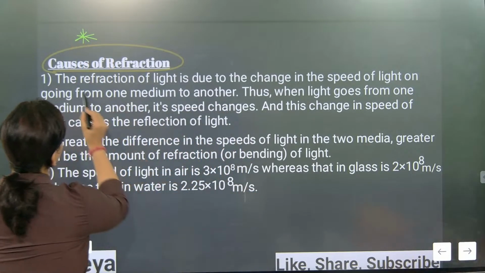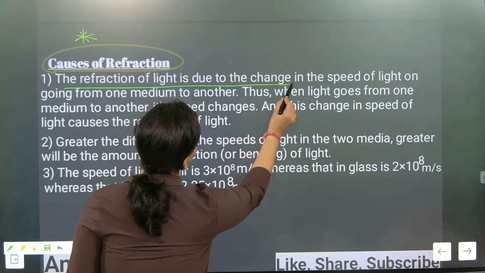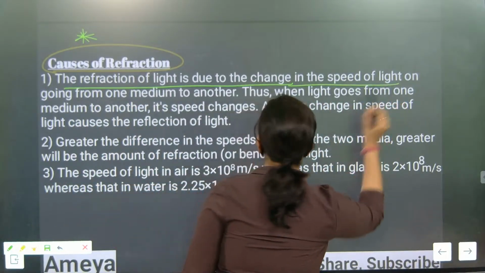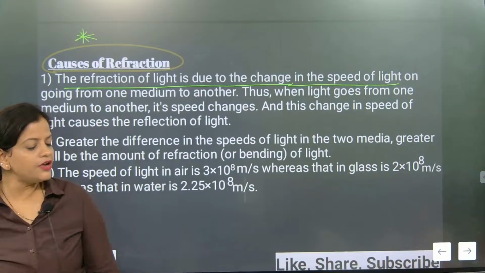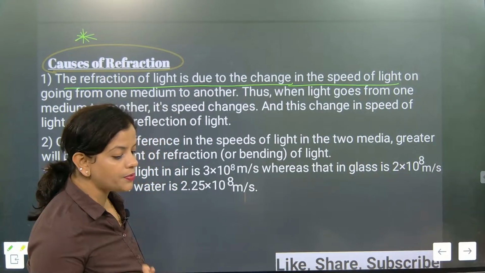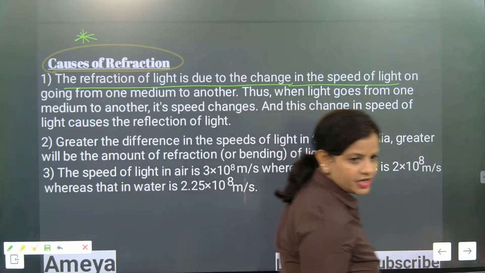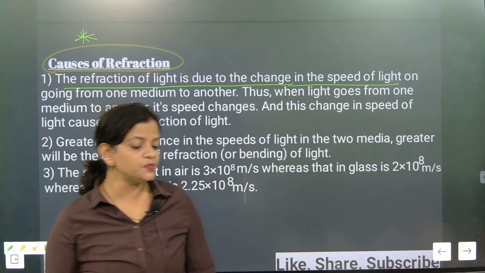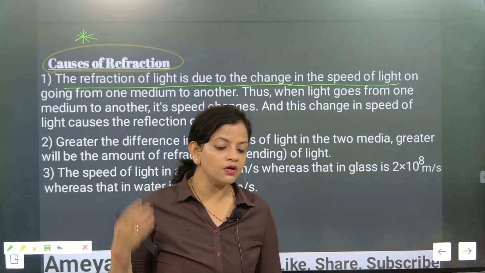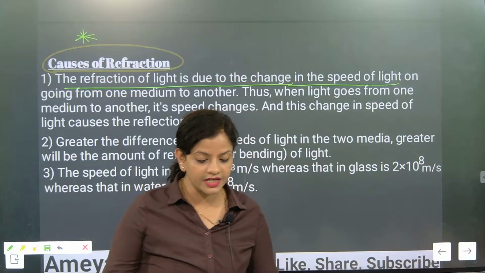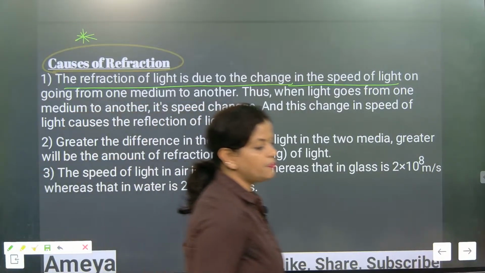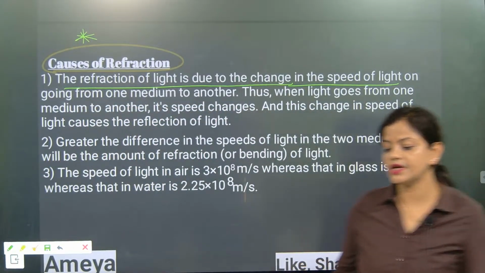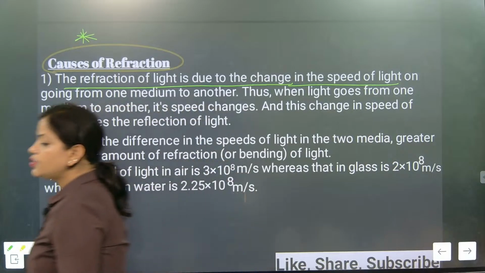First, the refraction of light is due to change in the speed of light. Understood. And refraction is due to change in the optical density of the medium. This change in speed of light occurs because of change in optical density between the two media. This also remember, please.